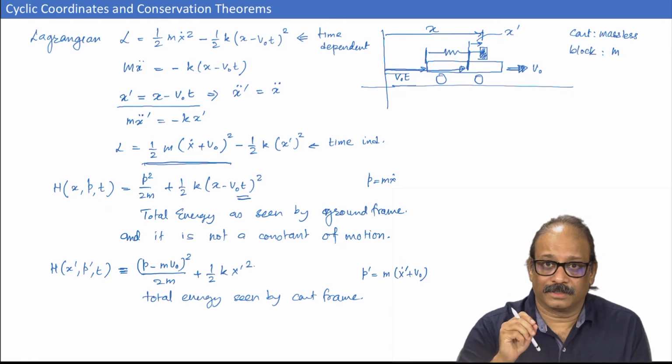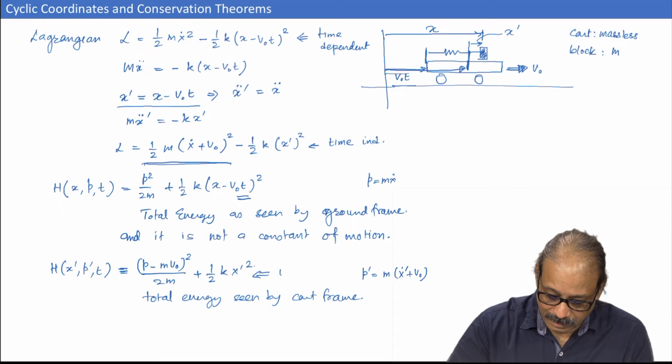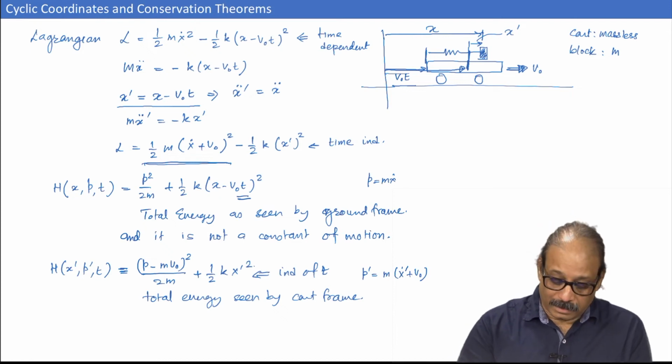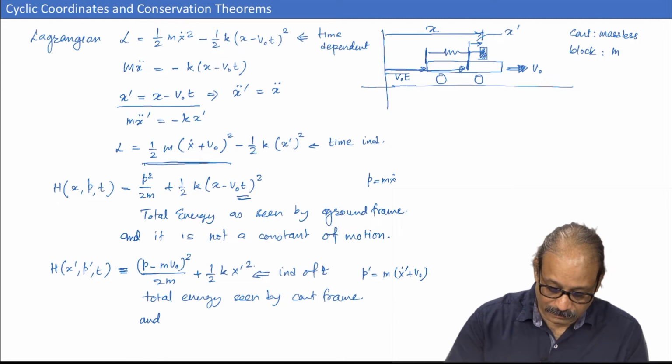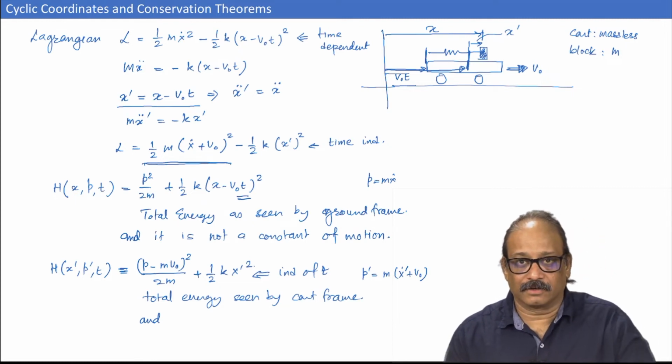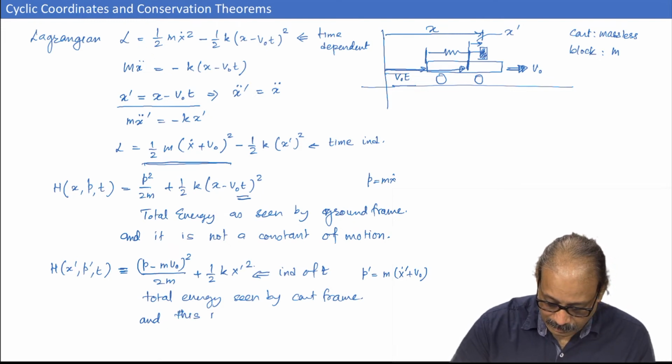Is this a constant of motion? This Hamiltonian does not depend on t, it is independent of t. Okay. It is independent of t, and so this one of course will have an extra constant term, but apart from that, this is a constant of motion.